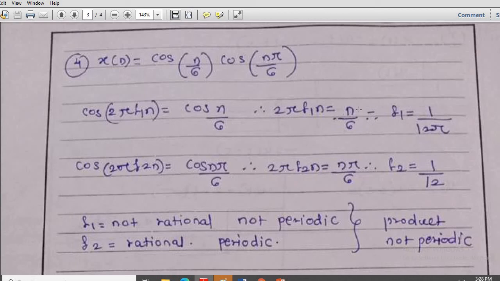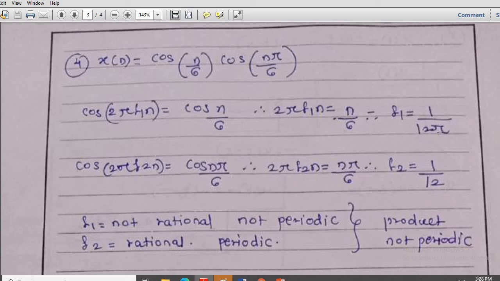Therefore 2 pi f1 n is equal to n by 6. So n will get cancelled. Therefore 2 pi f1 is equal to 1 by 6, and therefore f1 is equal to 1 upon 12 pi. Next one is cos of 2 pi f2 n, which is equal to cos of n pi by 6. Therefore 2 pi f2 n is equal to n pi by 6. So n and pi get cancelled. Therefore f2 is equal to 1 upon 12, since the 2 comes into the denominator. Now f1 is 1 upon 12 pi.